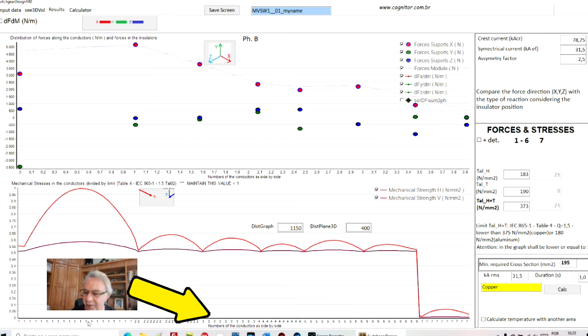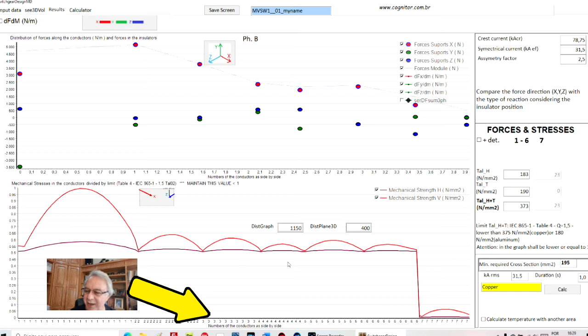Suppose that the 7 conductors are straight side by side as if you are straightening a line. Then you can see what is happening in each point of each conductor.